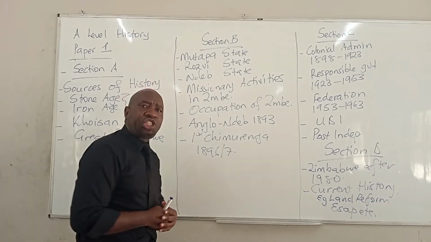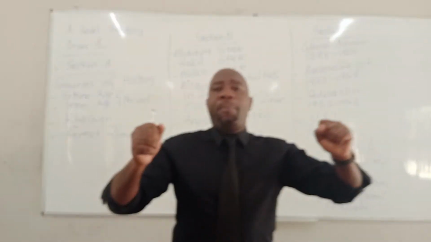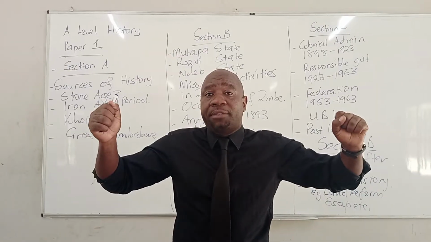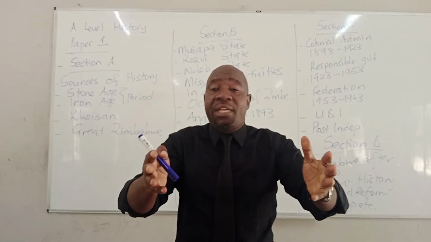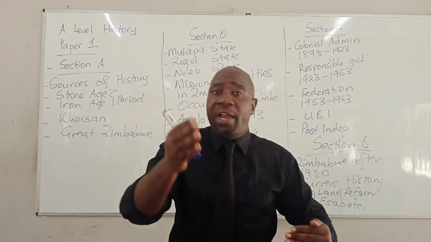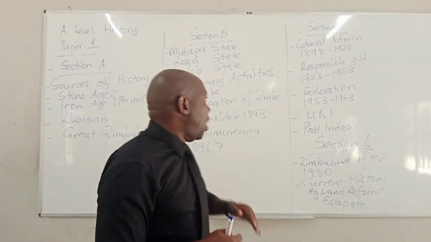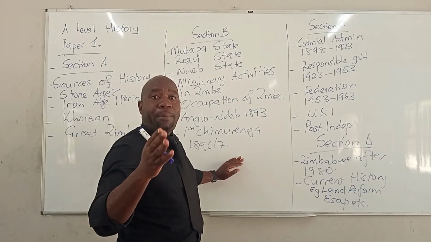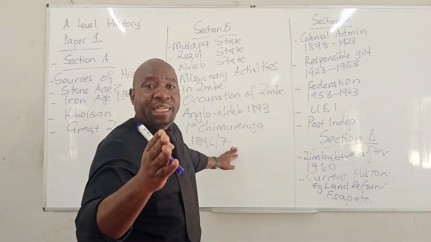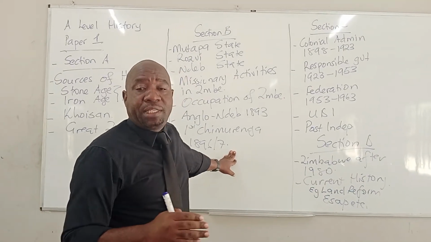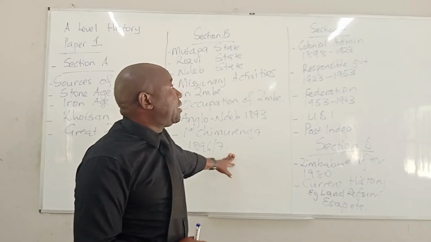Then you talk about the first Chimurenga, whereby the local people, the Shona, the Ndebele, take up their arms to fight against the whites. You talk about the causes that led to the first Chimurenga: loss of land, loss of independence, forced labor, etc. You are supposed to know about this topic. You talk about the role that was played by religious leaders, and you explain why the Ndebele and the Shona were defeated in these uprisings of 1896 and 97.